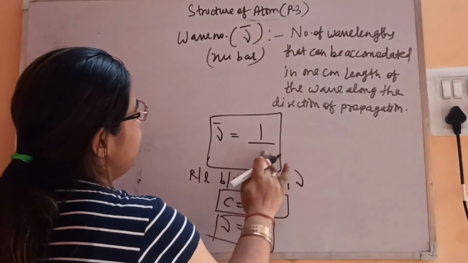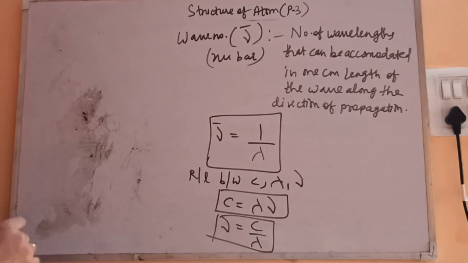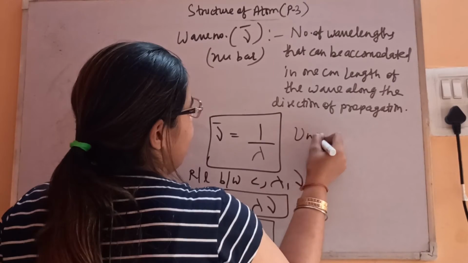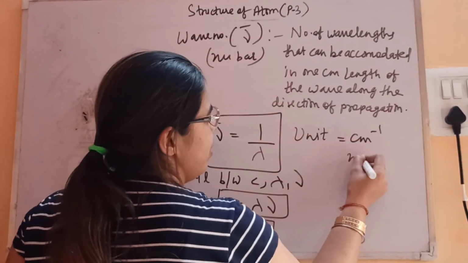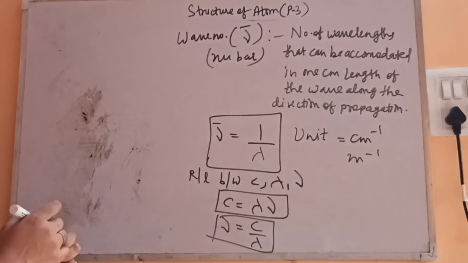Wave number is the reciprocal of wavelength, because we are asking how many wavelengths can be accommodated in 1 centimeter length of the wave. Its unit is centimeter inverse, or meter inverse, nanometer inverse, whatever.